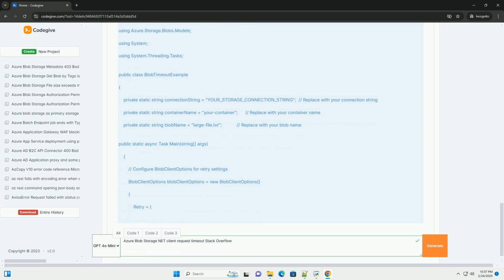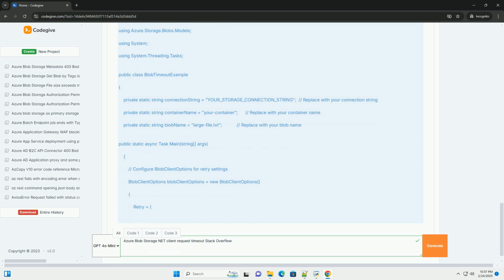2. Monitor Azure region status. Check the Azure status page, https://status.azure.com, to see if there are any known outages or performance issues affecting the Azure region where your blob storage account is located. 3. Increase timeout values. Experiment with increasing the retry.delay, retry.max retries, and transfer options values in your blob client options or blob request conditions. Start with conservative increases, for example double the current values, and gradually increase them until the timeouts are resolved.